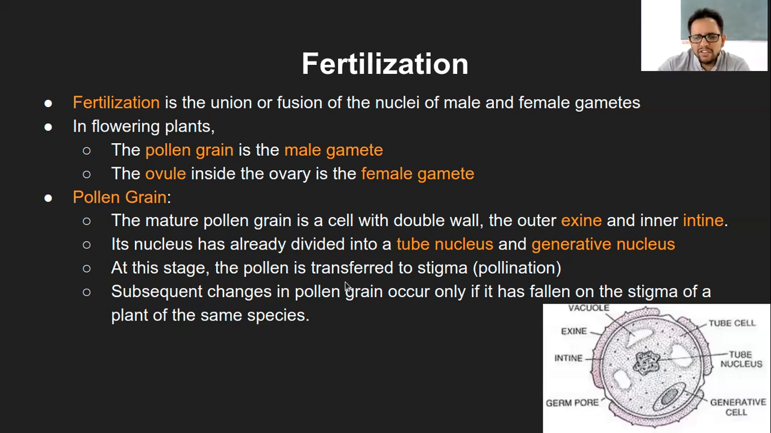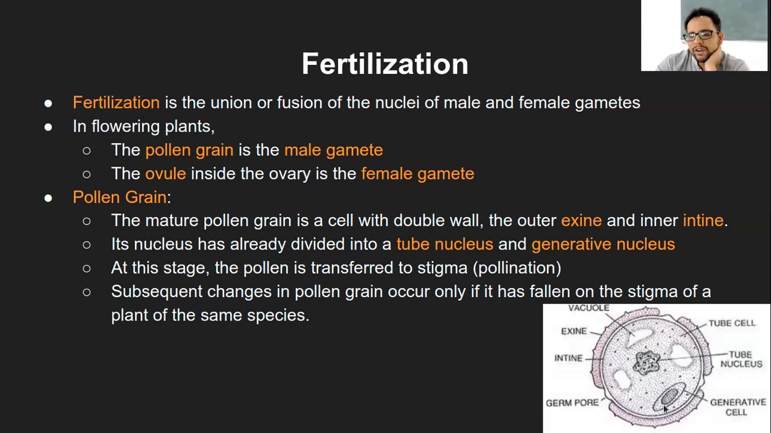Now at this stage, the pollen is transferred to the stigma, that is the pollination process. This is what is called a mature pollen grain. When it has all these structures, that is exine, intine, the cytoplasmic space, and of course all the other components like vacuoles, cell organelles, and so on, they will be there. And these two nuclei are divided, one is the tube nucleus and the other one is the generative nucleus.